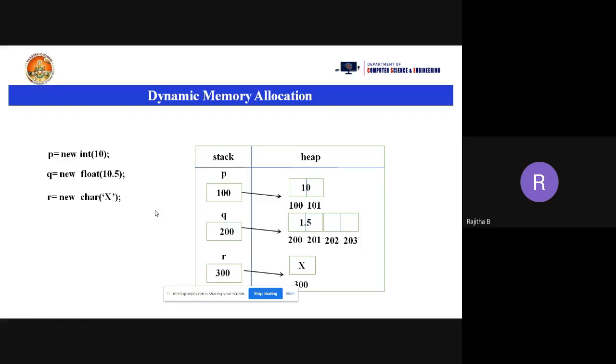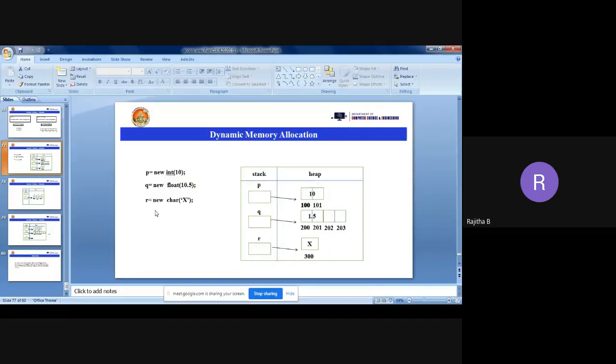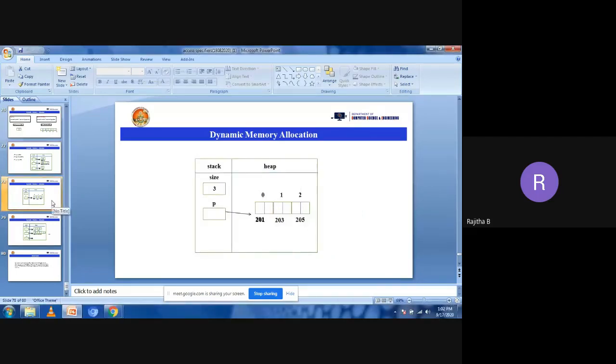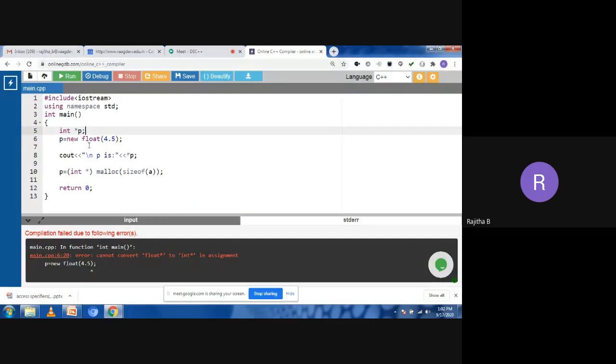Okay. Now suppose I'm taking an array. How is the memory allocated for an array, or how do we write the program? It is only a normal program. Simply we take int star p equal to new int of 4.5, like that we write the program. Now how is the memory allocated for the array? We have one more syntax for the array here.